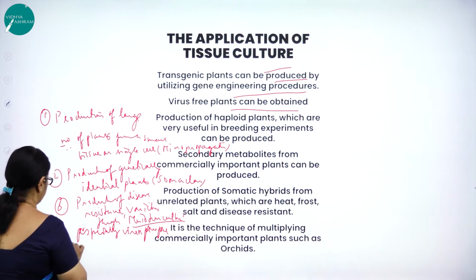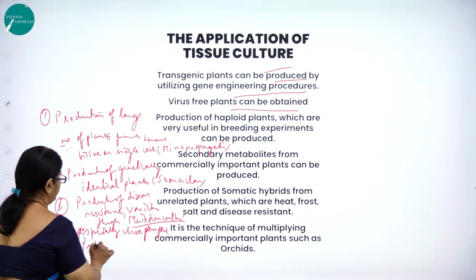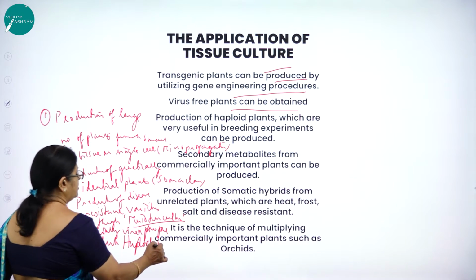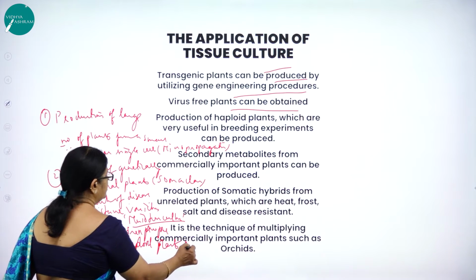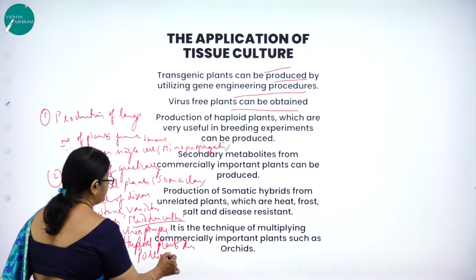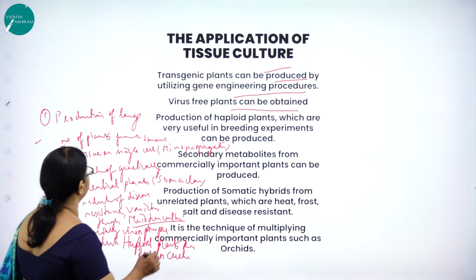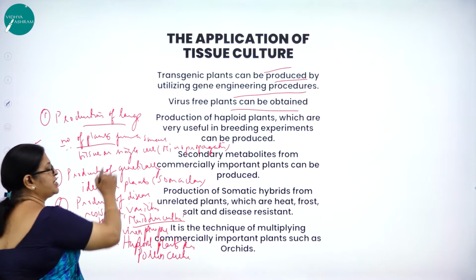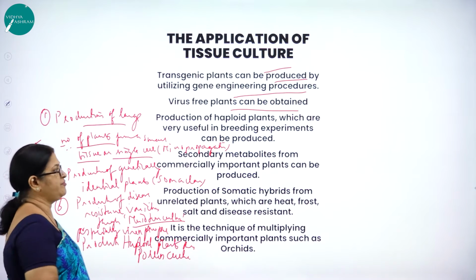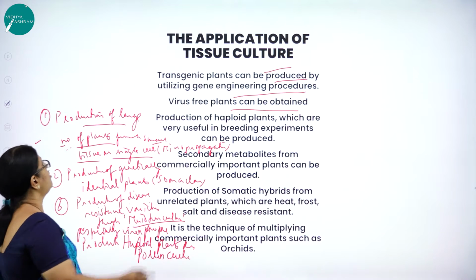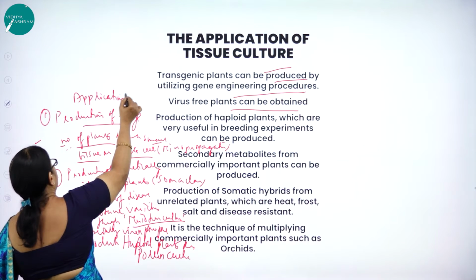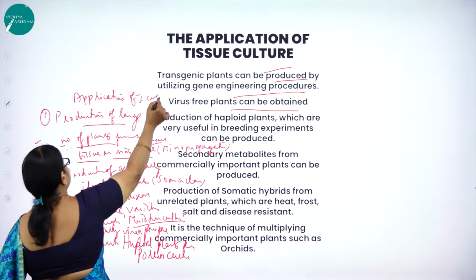So next, fourth one is what? Production of haploid plants through pollen culture. What is the first one? Production of large number of plants from small tissue or a single cell, where we use the word micropropagation. All these are the applications of tissue culture.